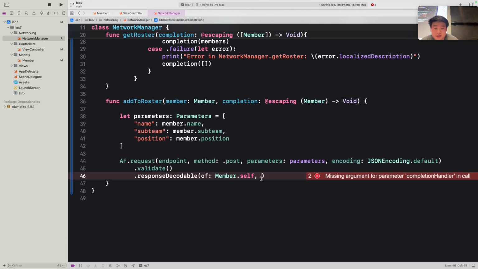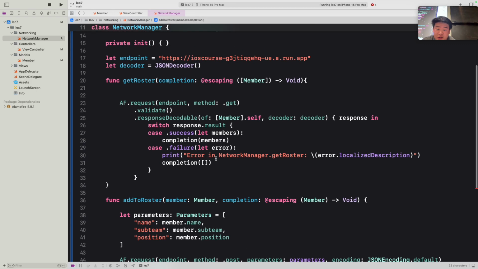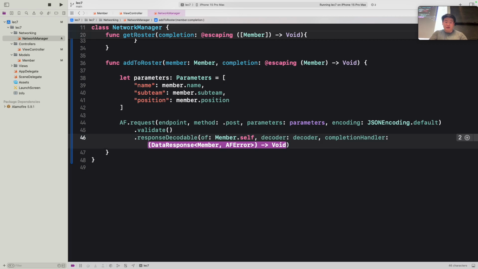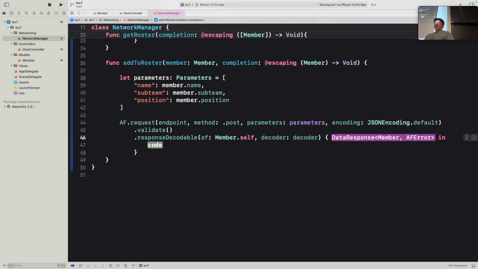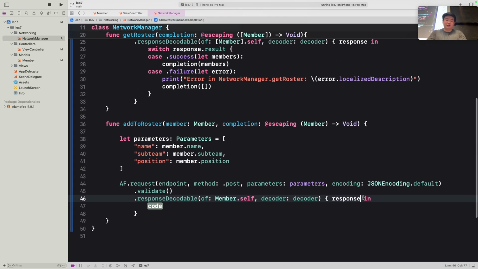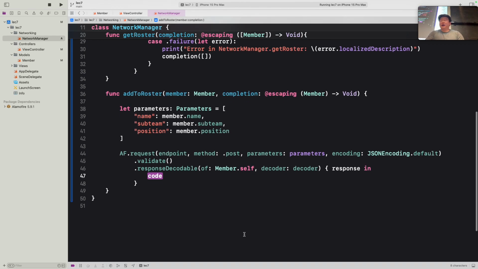Okay, and now we can go back into this response decodable of and input our decoder again, which we can just go back up and use the decoder that we created up here. So we have decoder and we're passing that in. Because this is a request, the request itself has a completion handler that handles the response. So we type in completion handler and hit enter on that stub. We can just enter response like so, mimicking the same structure we have here. And since this is an Alamofire request, we want to switch on it again using a switch statement.